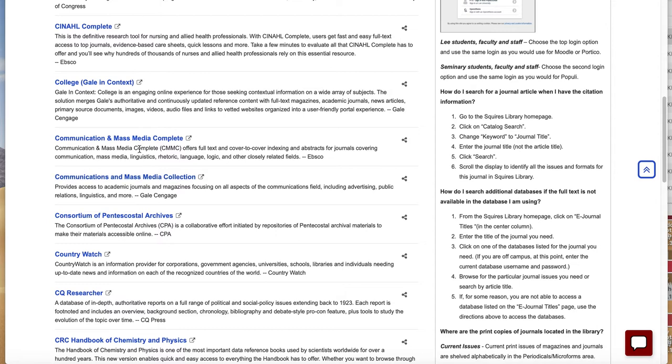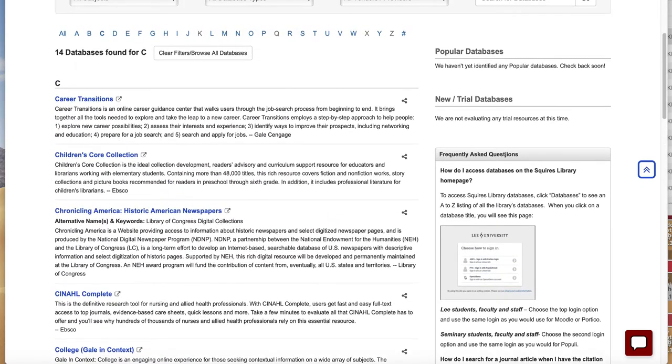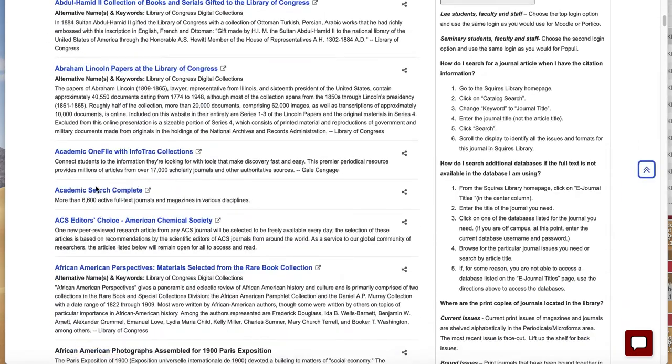So although you can be fairly sure that anything you find in here is going to be communication related, it also doesn't include a lot of things that could qualify because it's mostly communication journals. However, there's a lot of communication research that's printed in psychology journals or sociology or anthropology or marketing journals. So I prefer the Academic Search Complete, and there's a number of other ones on here that work.